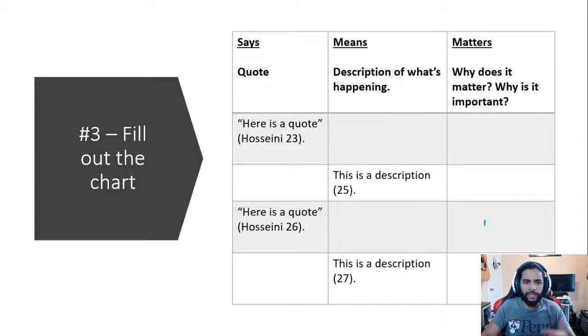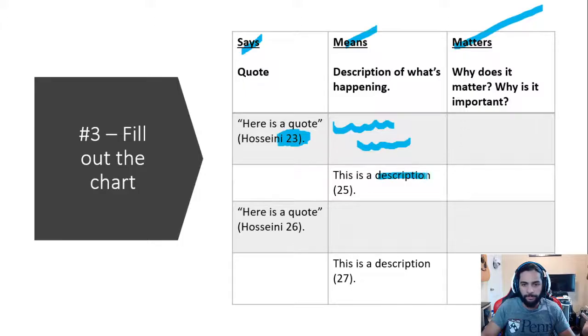After you're done reading the chapter, or while you're reading the chapter, the choice is yours. Fill out the Says Means Matters chart. If I give you a quote, remember the page number is right here, you describe to me what is happening in that quote. If I give you a description of some sort of situation, you can go to that page number and you find a quote for me. All right, and then don't forget to explain why each quote, why each description is important, why does it matter, why is it worth studying.